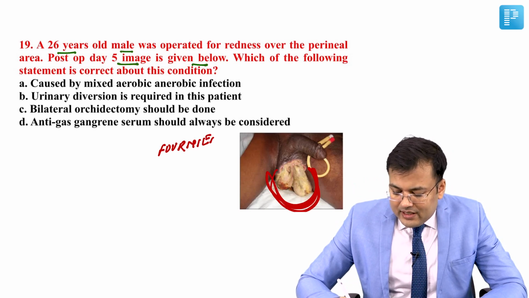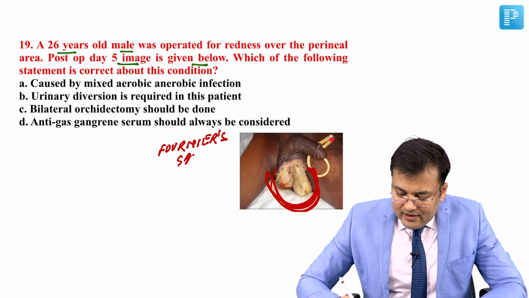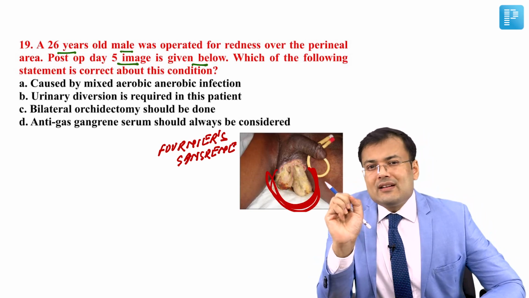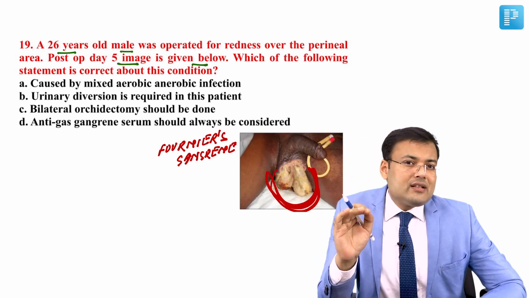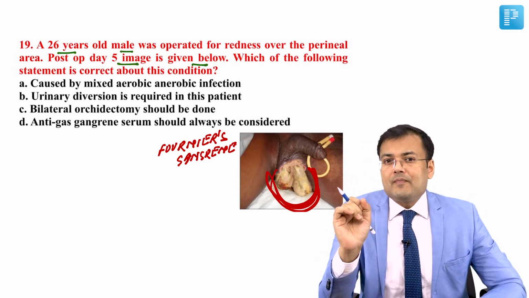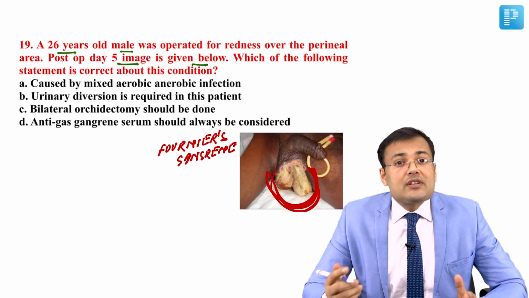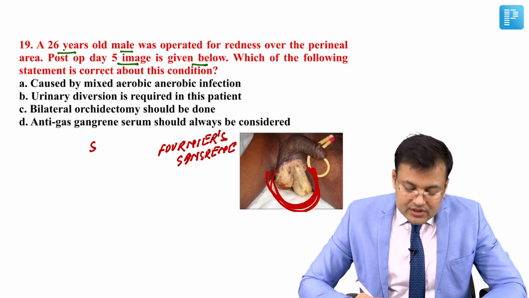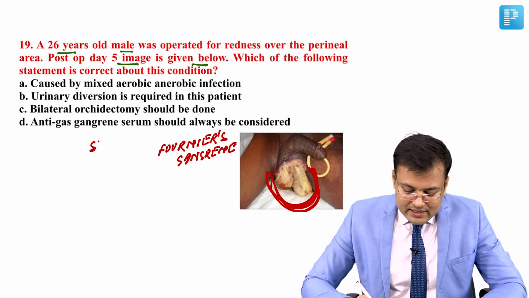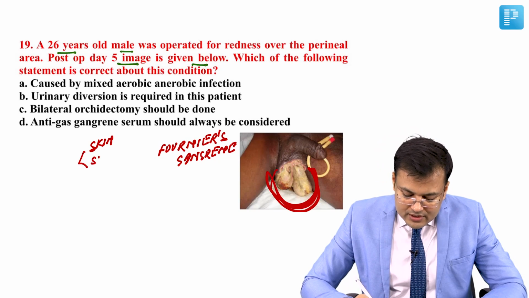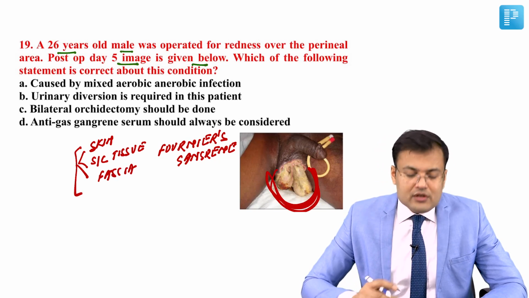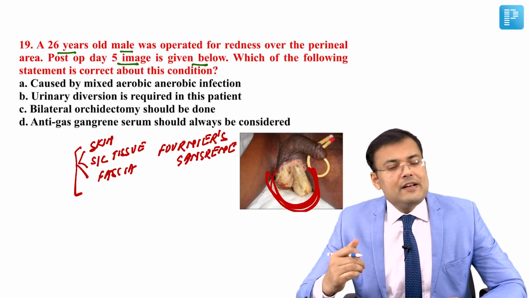It's a classical case of Fournier's gangrene in which there is obliterative endarteritis. Because of that, there is necrosis of perineal skin. Now the name is necrotizing fasciitis. It means structures till fascia are involved, like skin, subcutaneous tissue, superficial fascia and deep fascia.